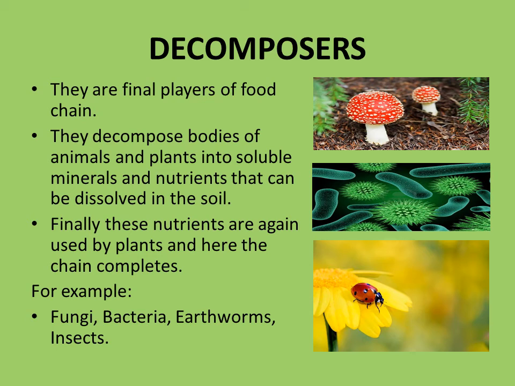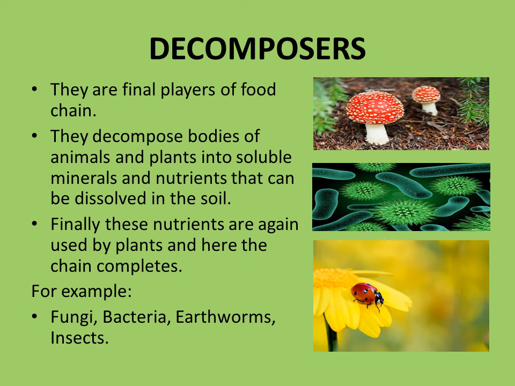Now comes the decomposers. They are the final players of the food chain. They decompose the bodies of animals and plants into soluble minerals and nutrients that can be dissolved in the soil. Finally, these nutrients are again used by plants, and here the chain completes. You have seen that the food chain starts from the plants and ends at the decomposers.